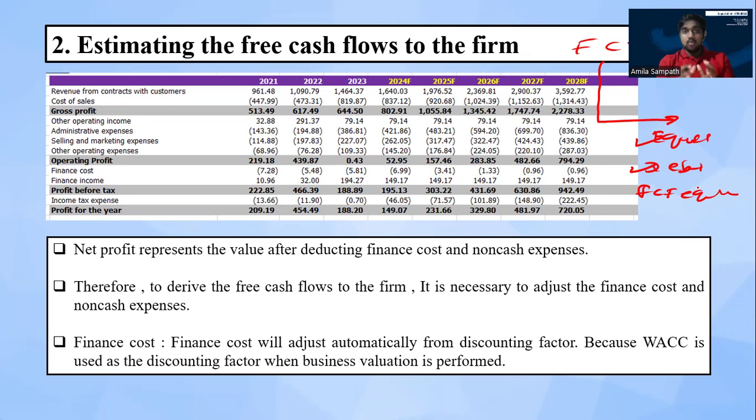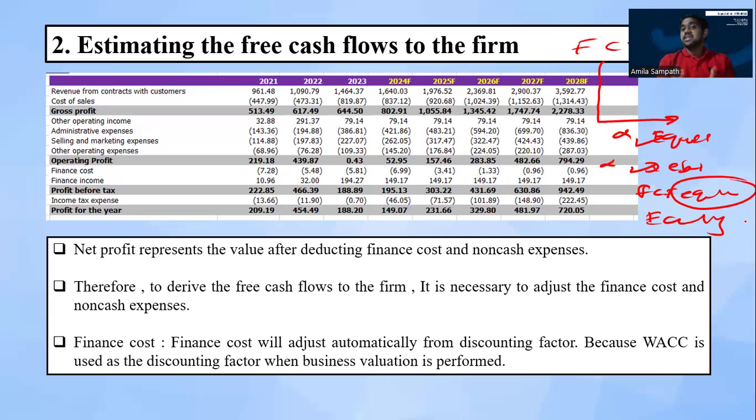Now I am talking about the free cash flow to the firm. That means the total cash flows available for both equity holders and the debt holders. That's the thing that you need to keep in your mind. There are two concepts: free cash flow to the firm and free cash flow to the equity. Free cash flow to the firm means the total cash flows available for both equity and debt holders, but free cash flow to the equity means total cash flows available only for equity holders. That's the main thing that you need to keep in mind.